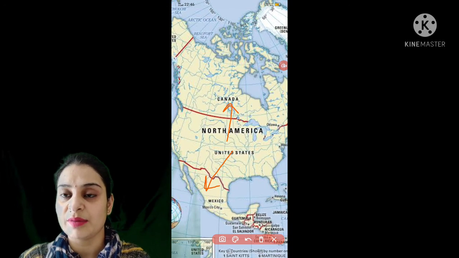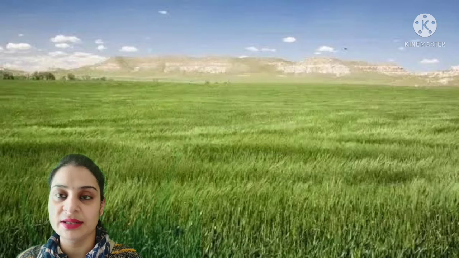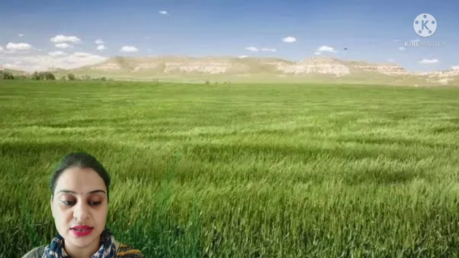The prairies are covered with thick grassland, and they have big farms, each covering thousands of acres. The important places in the prairies are Chicago, Dallas, New Mexico, Illinois, Colorado, and Oklahoma in the USA, and Alberta, Manitoba, and Saskatchewan in Canada.